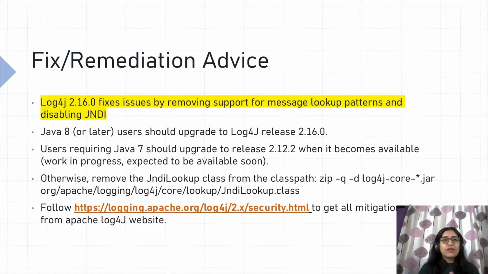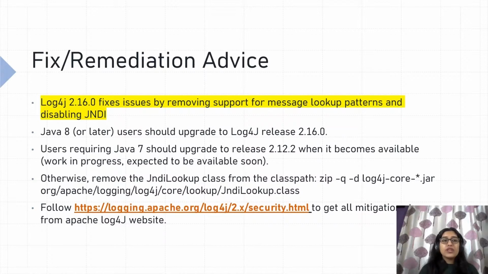Let's talk about the remediation. These are the 4 remediations that are given on the Apache website, and I have quoted them as they are. For Log4j 2.16, they introduced the fix by removing support for message lookup patterns and disabling JNDI altogether.